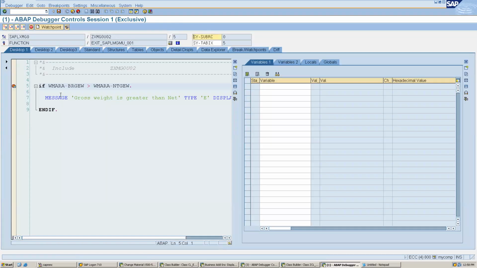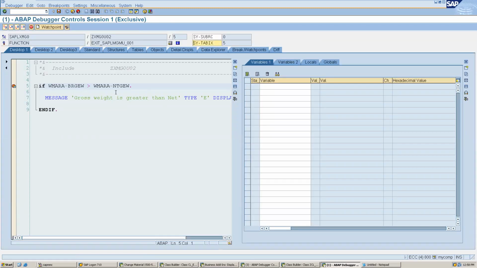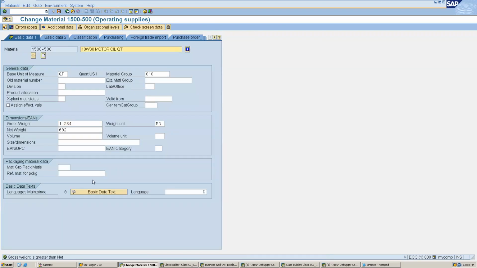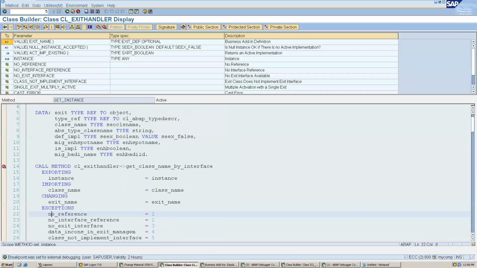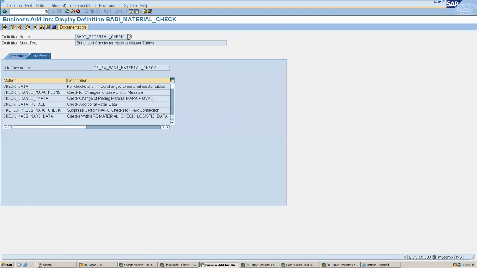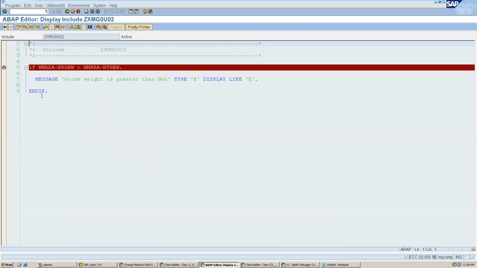Again customer exit, but it is not coming there because this error message is getting triggered. That's why it is not going before this. Okay, so let me remove this code because we have already learned it, right? Maybe we will move this code to our body. Where is that code? Slash n SE37, right? And inside this, let me remove this code.